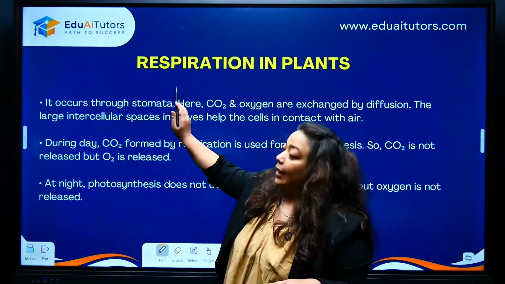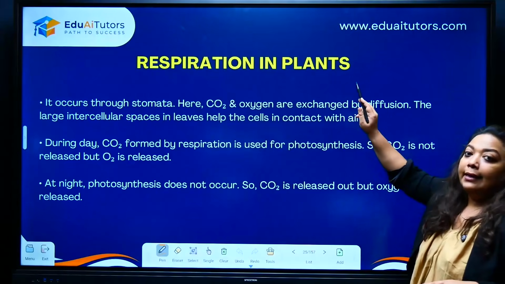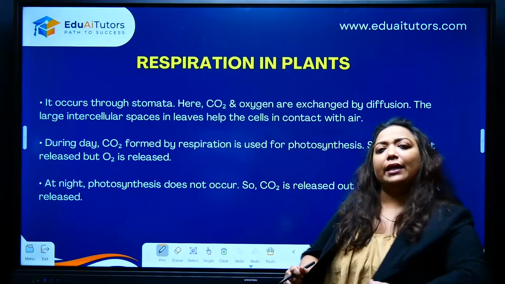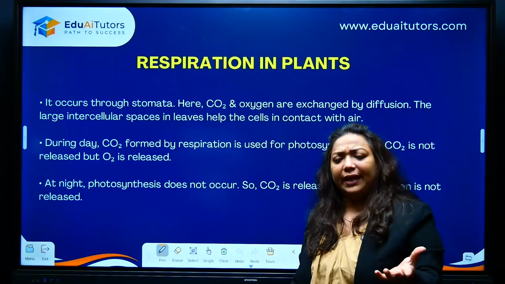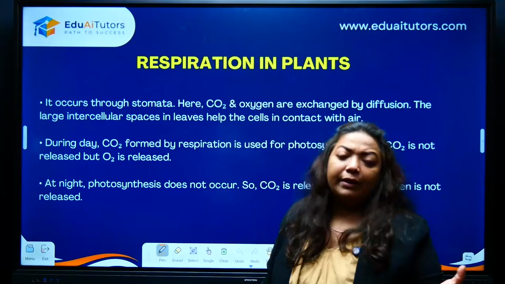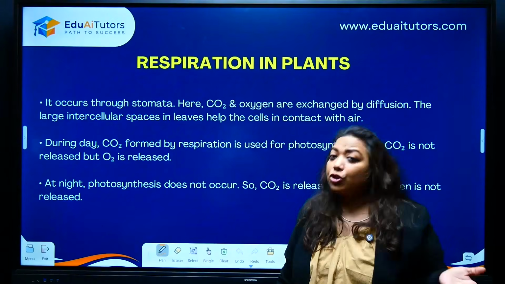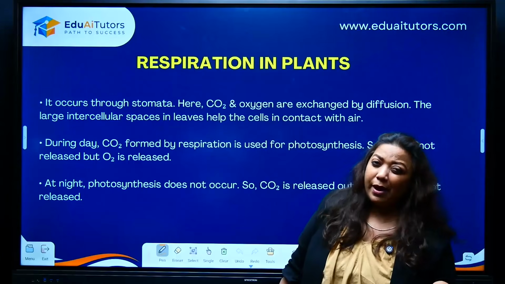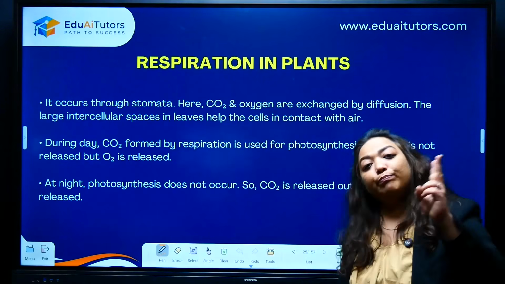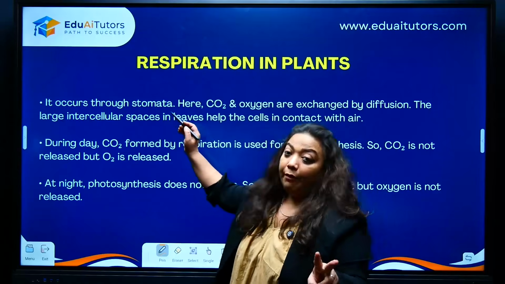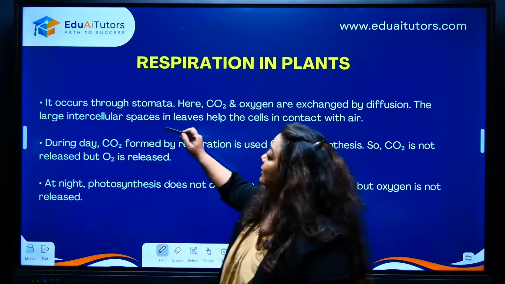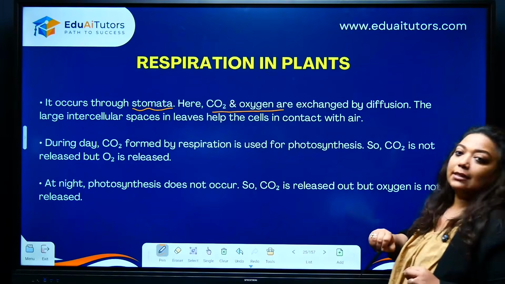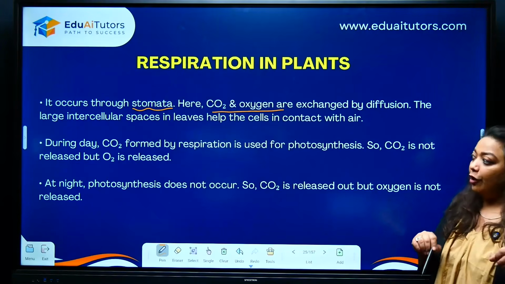See this. In respiration, what are you looking at? Plants will also need energy, even though they are not running around, even though you may think that the plant is not doing a lot of activity. It doesn't have a heart to beat, it doesn't have running or locomotion to do, so maybe it needs less energy. So does it do anaerobic respiration? Children, it does both. Keep this in mind, okay? But first what you need to know is, this is seen in the stomata because there is literally exchange of gases happening through stomata. Do not forget that.